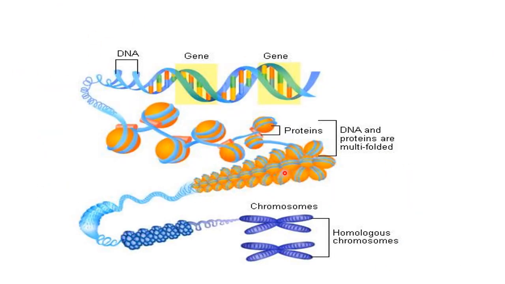Okay, children, have a look at this picture. I will tell you a little bit about the parts of DNA. I told you the full form of DNA is deoxyribonucleic acid, right? It includes a sugar group, that is deoxyribose, which provides structural support, and a phosphate group, forming the backbone. These are the nitrogen bases: adenine, thymine, cytosine, guanine.